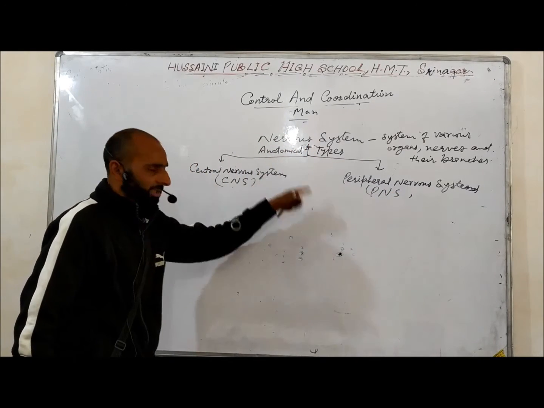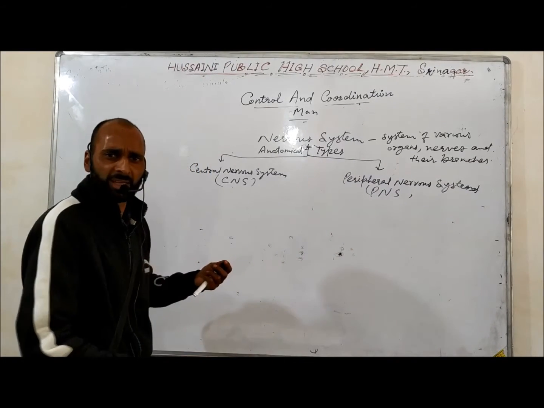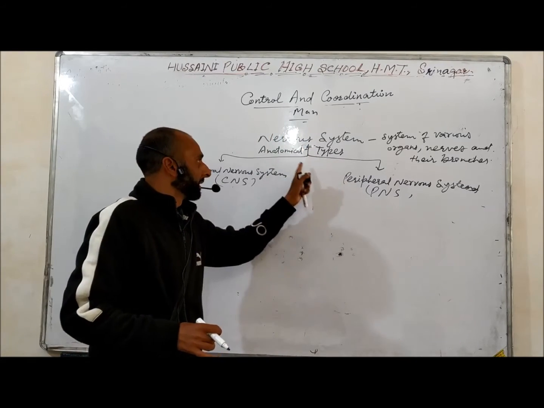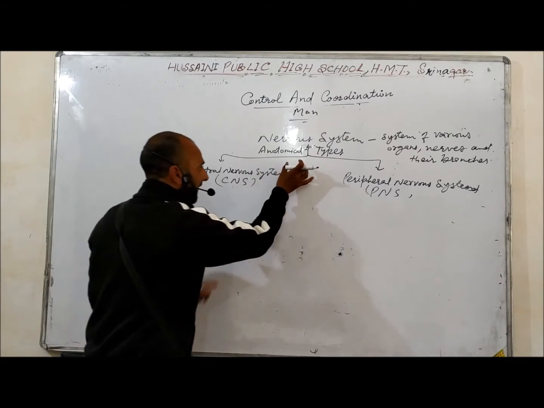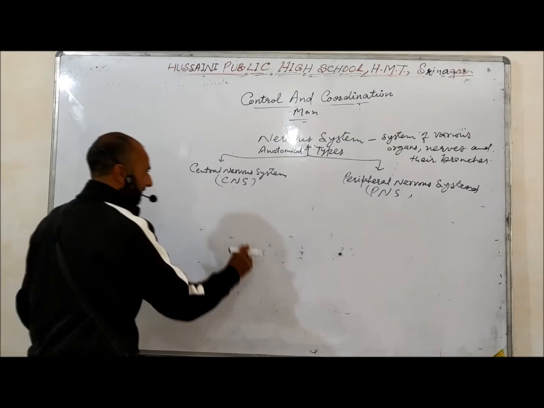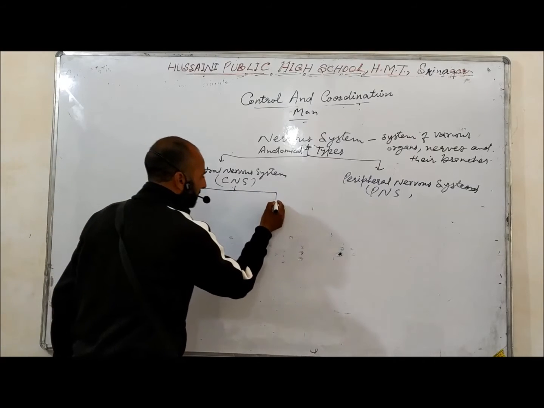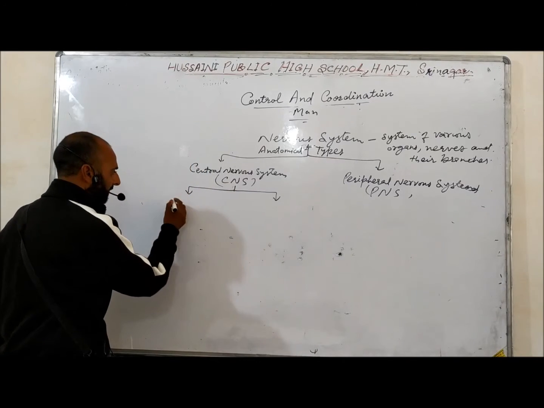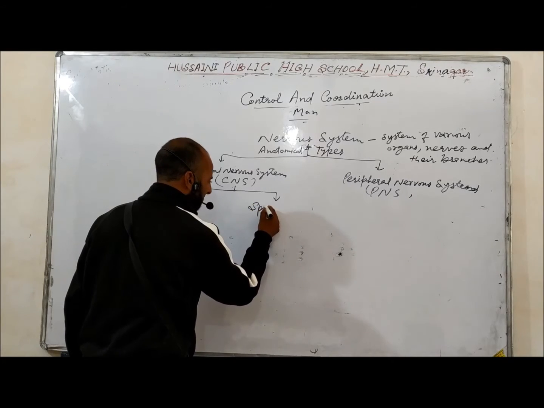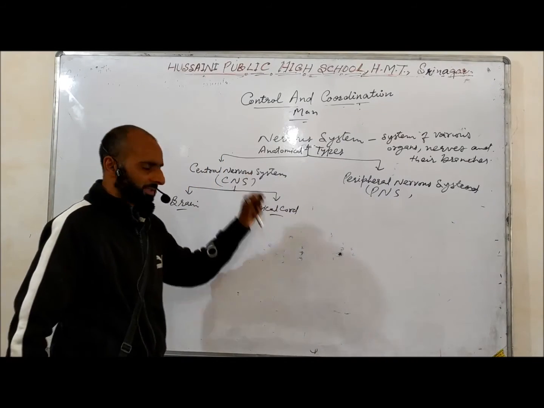How it controls and coordinates the various activities we are going to discuss in the coming videos. Here I am going to introduce this topic, the nervous system. So anatomically there are 2 types of nervous system: central nervous system and peripheral nervous system. The central nervous system includes 2 parts. Number 1, brain, and number 2, spinal cord. These 2 make up our central nervous system.